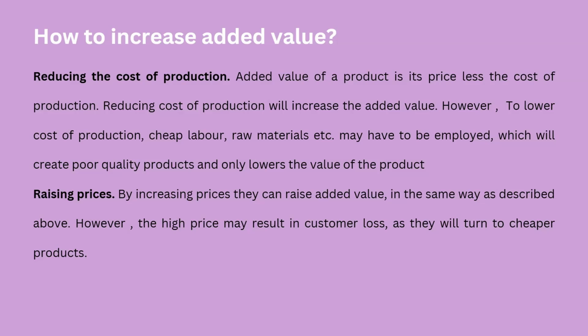Even though you're reducing the cost of production, it wouldn't do that good for it. So that's a bit of a flaw of this method.